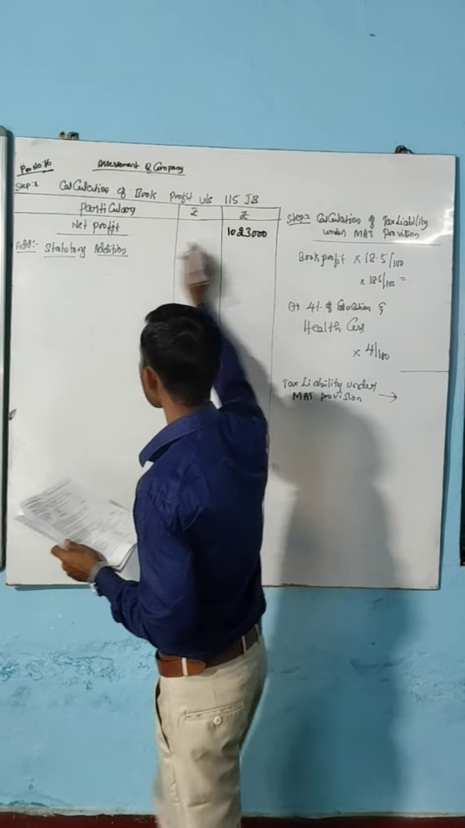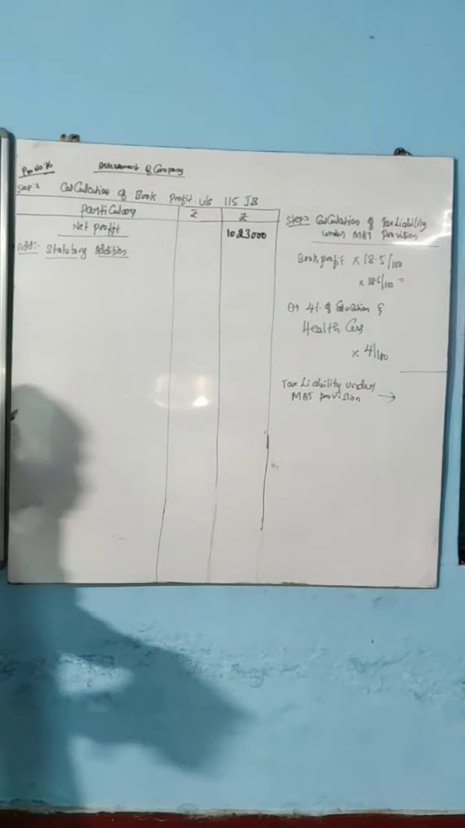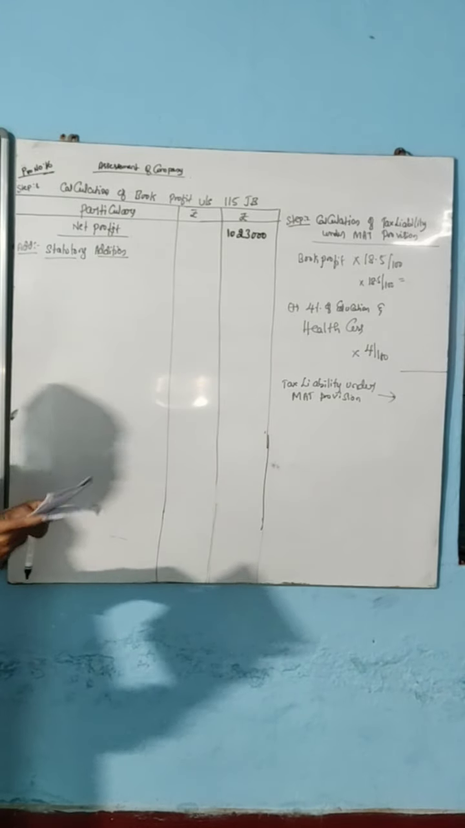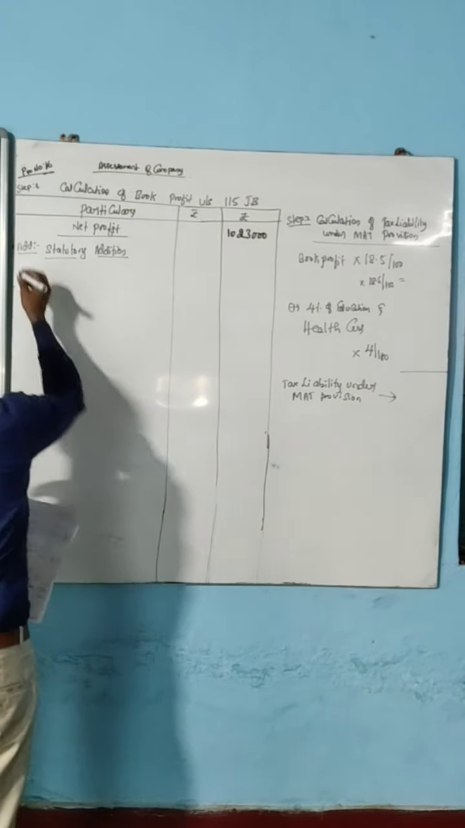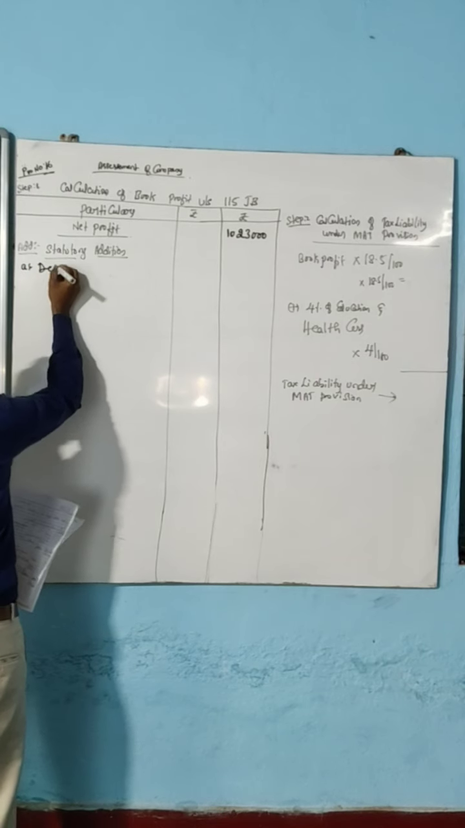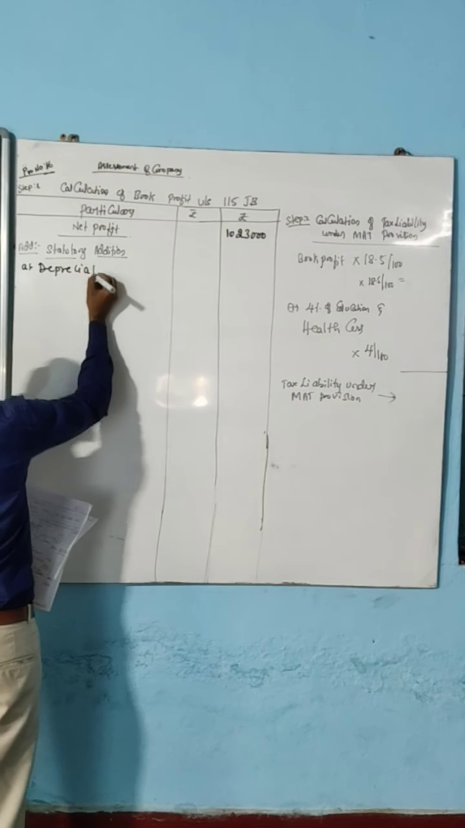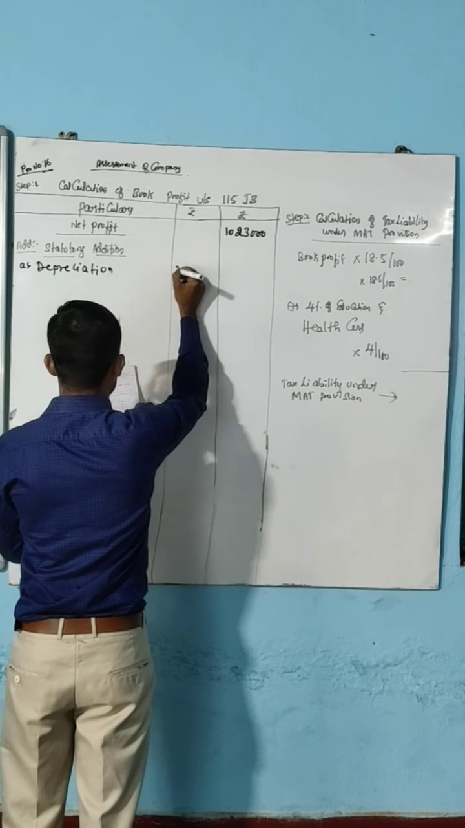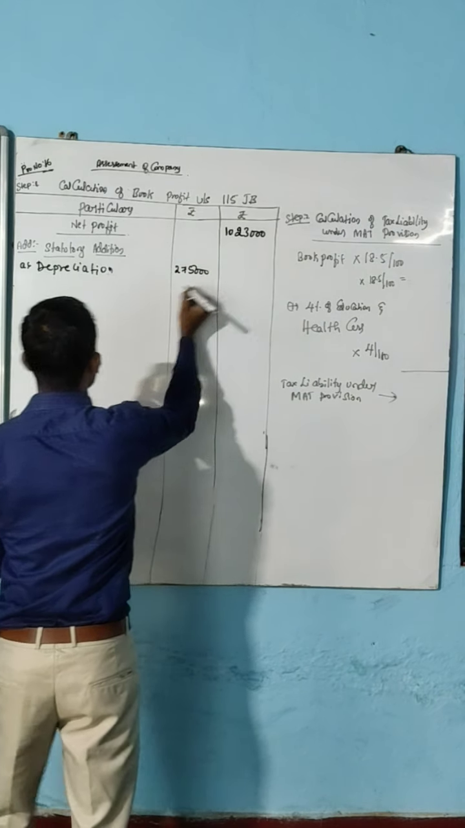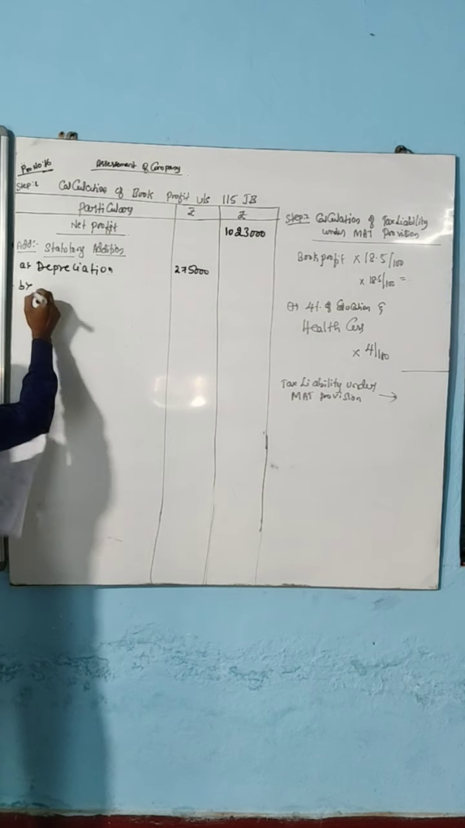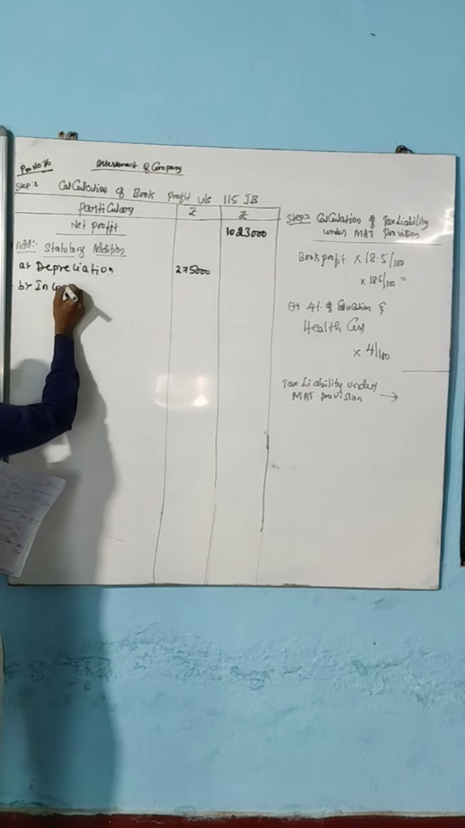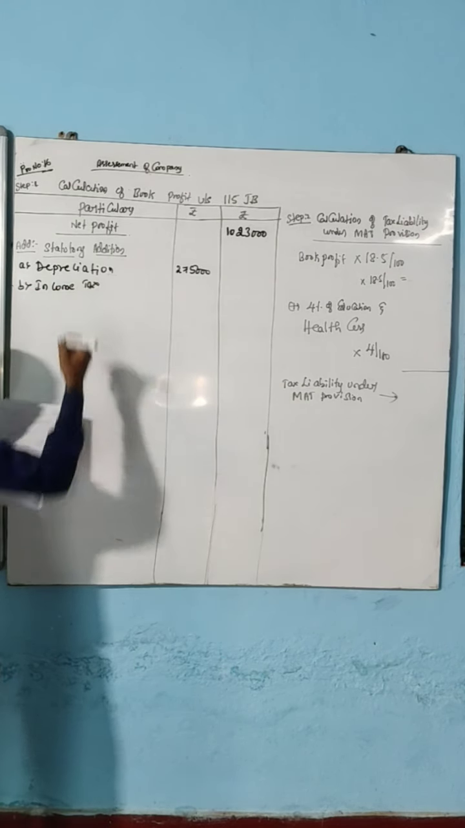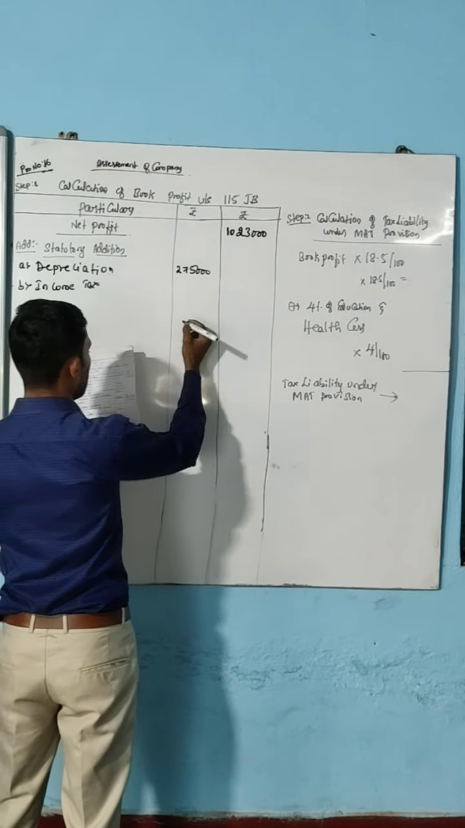10,23,000. Next, add to that the statutory additions. Go to the format and see what additions need to be made. The first one is depreciation as per P&L account, with depreciation amount 2,75,000. And the next one is income tax, amount 1,90,000.